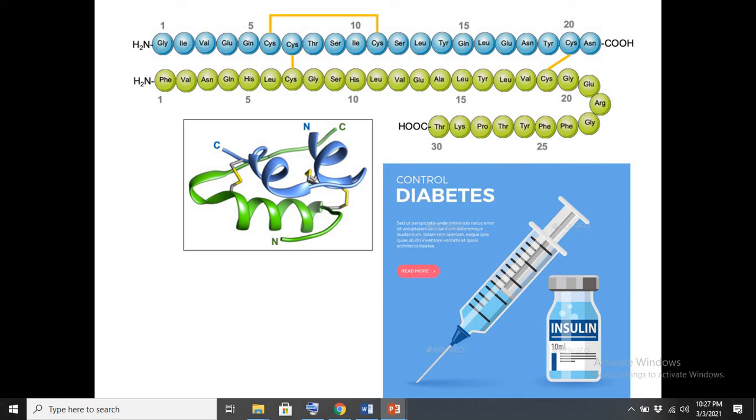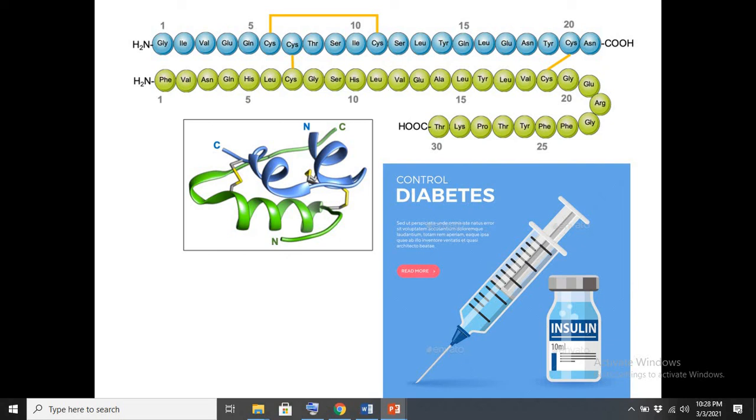One of the most important proteins being used as a drug is insulin. Here we are seeing the structure of insulin. This is the 2D structure of insulin. Insulin is a particular type of protein, and it is used to control diabetes. We have already discussed in a previous slide how insulin binds with the insulin receptor and allows glucose to enter inside the body cell, and then how this glucose is used to produce energy.